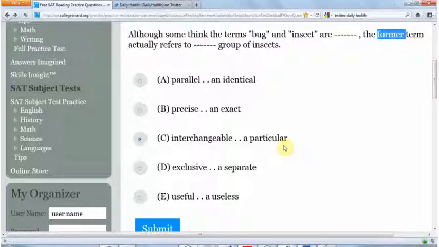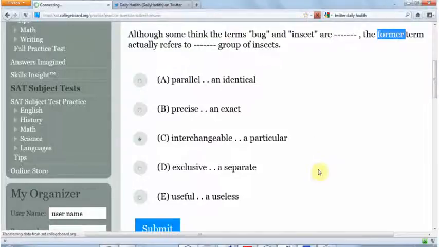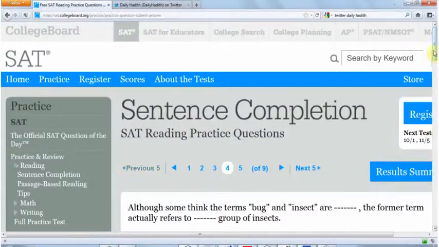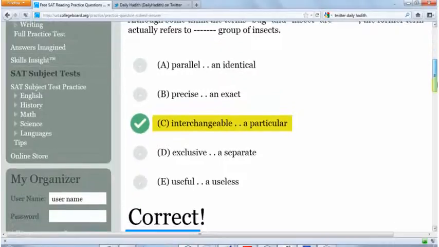Excellent. Right, so that brings us to the end of today. We're just going to click on submit and see how we did. So I've clicked on C and I'll click submit and let's have a look. And alhamdulillah, we got it right.